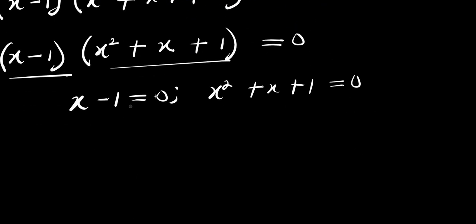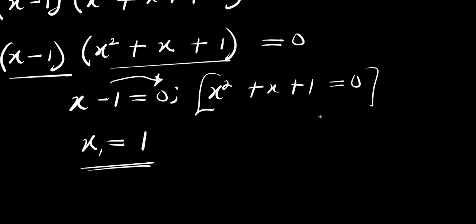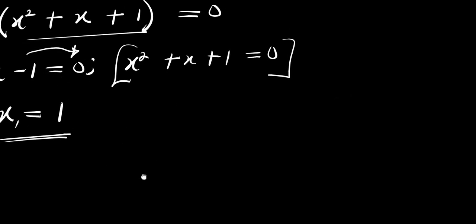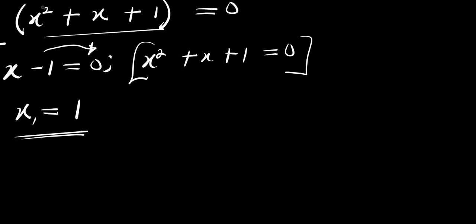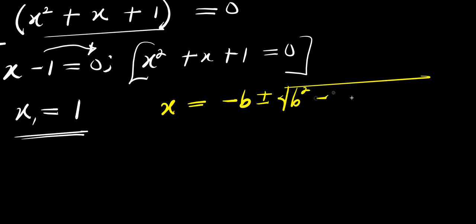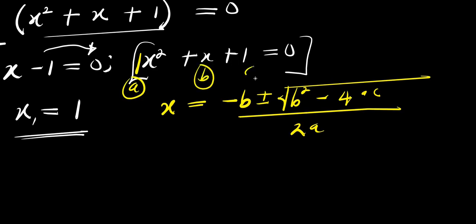So right here, if x minus 1 equals 0, I can solve for x. Pushing this negative 1 over here, I have x equals 1. So this is my x1. Now, here is a quadratic equation, and I can solve for the other values of x. So let's solve using the formula method. I have x equals negative b plus or minus square root of b squared minus 4ac, divided by 2a. The coefficient of x squared here is 1. That is my a. This is my b. And this is c.